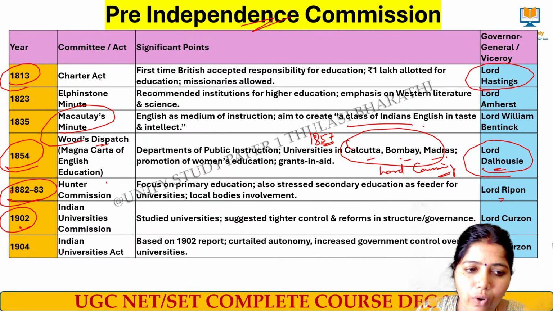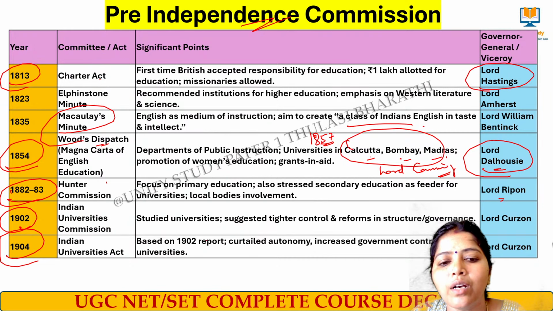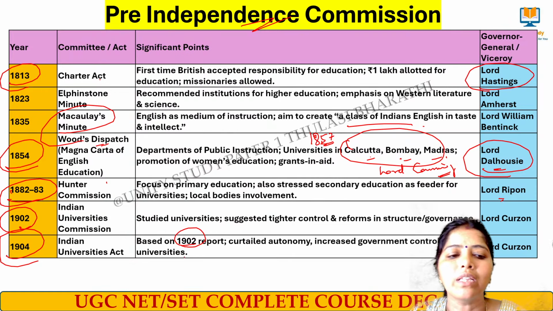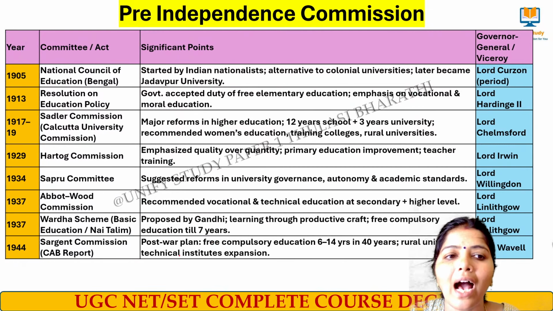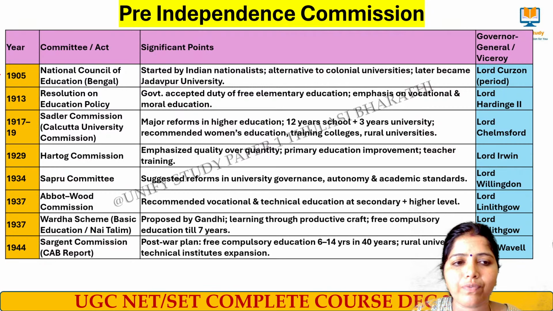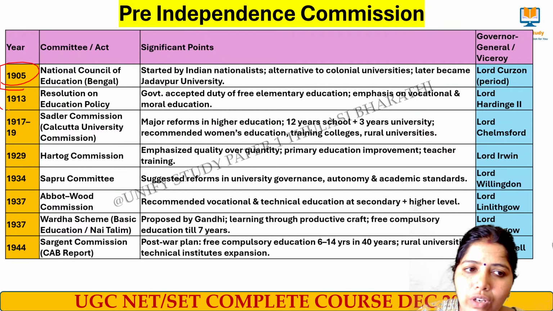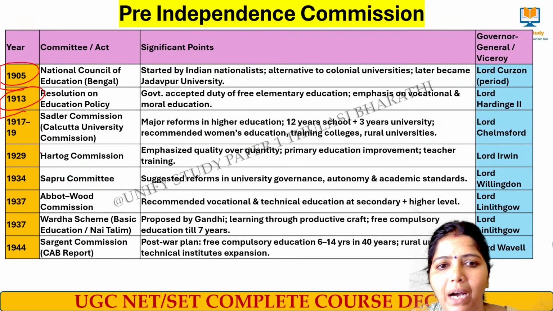The 1904 Indian Universities Act was passed based on the report of 1902. At that time also Lord Curzon was there. And next we have a very important one, 1905, National Council of Education, Bengal. And in 1913 a resolution of education policy was passed for free elementary education.